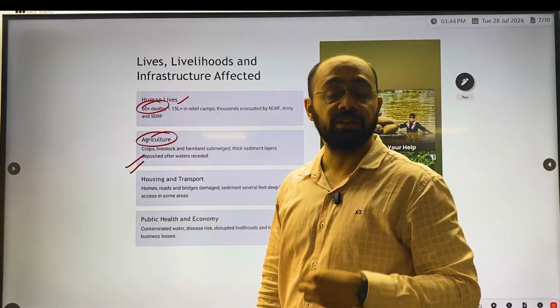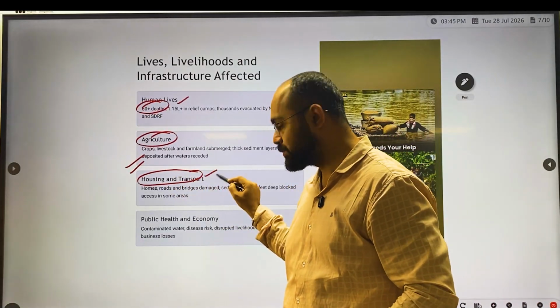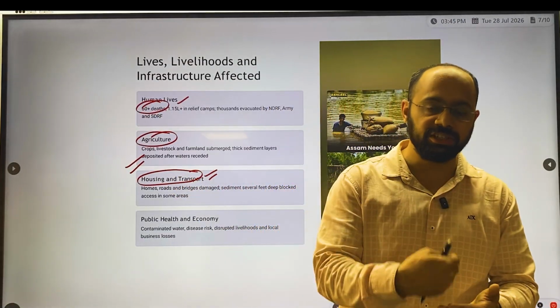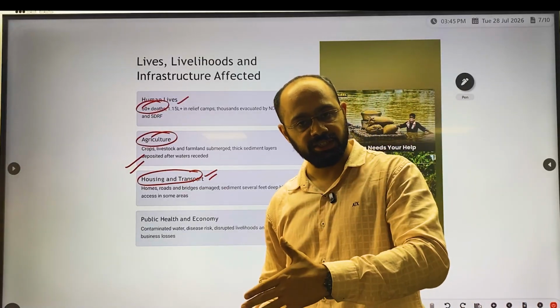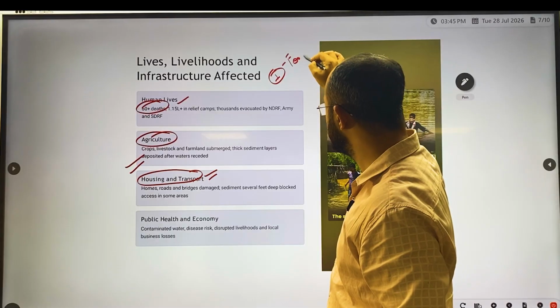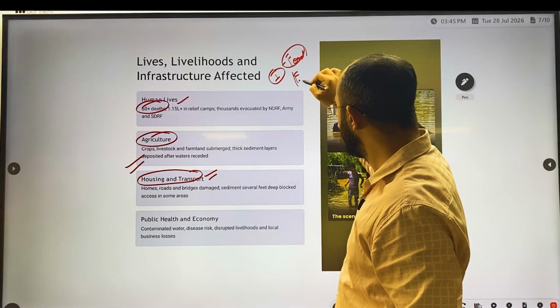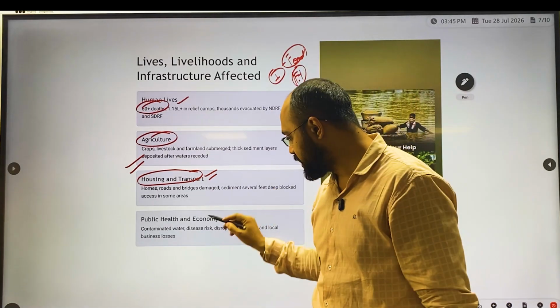Agriculture crops have been lost, livestock has been lost in this particular event. Even the housing and transportation infrastructure has been cut off. Now since infrastructure has been cut off, what can happen next is a food crisis. Food crisis might happen, and even health issues might occur. Some of the public health issues.